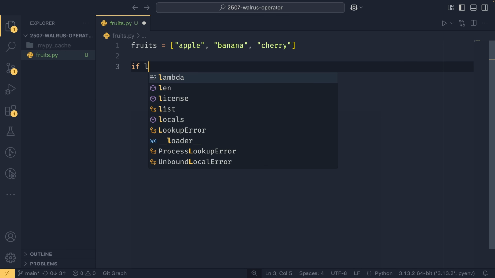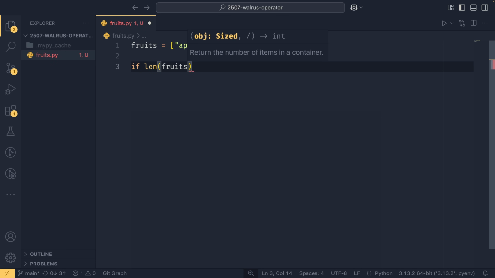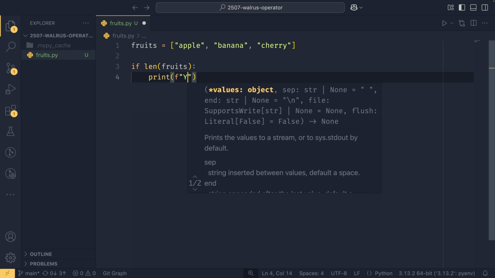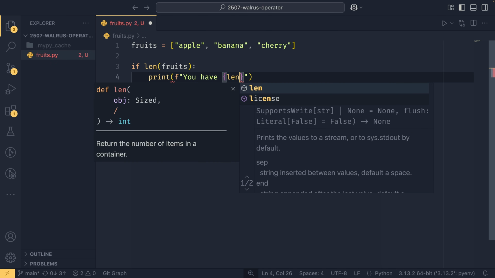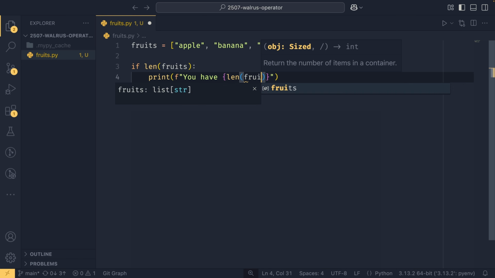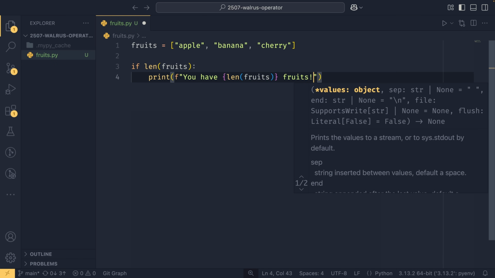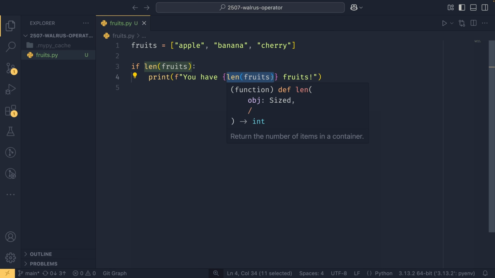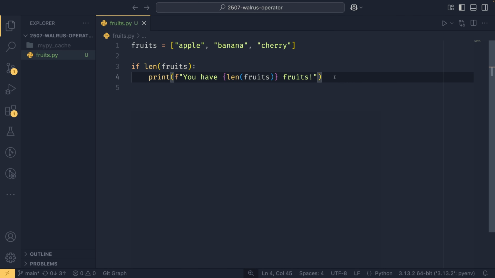So we could do this using if len(fruits), print, and then you have len(fruits), like that. Now this works just fine, but you'll notice that we are calculating the length of this list twice, which is not ideal. It's not very efficient. It works. In this case, it probably won't make much of a difference, but it's not particularly efficient.